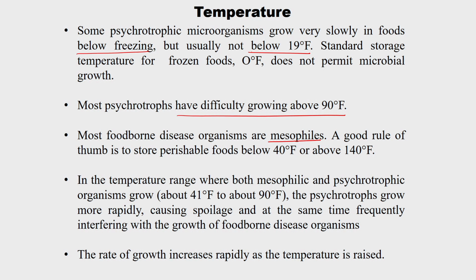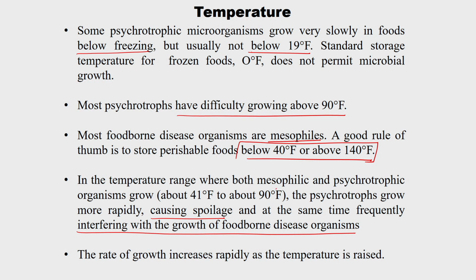The general rule of thumb is to store perishable foods below 40 or above 140 degrees Fahrenheit to suppress the growth of microorganisms. In the temperature range where both mesophilic and psychrotrophic organisms grow, the psychrotrophs grow more rapidly, causing spoilage and at the same time frequently interfering with the growth of foodborne microorganisms.